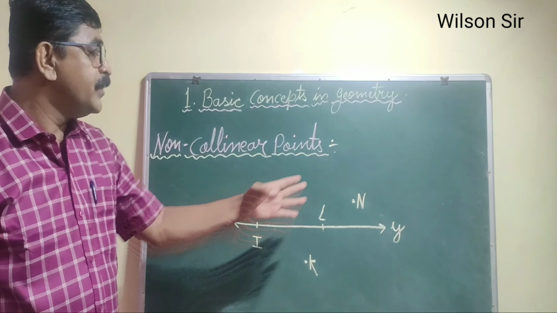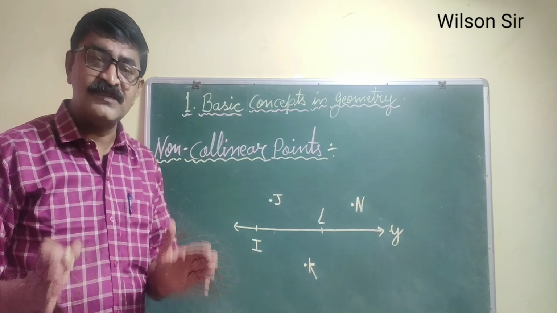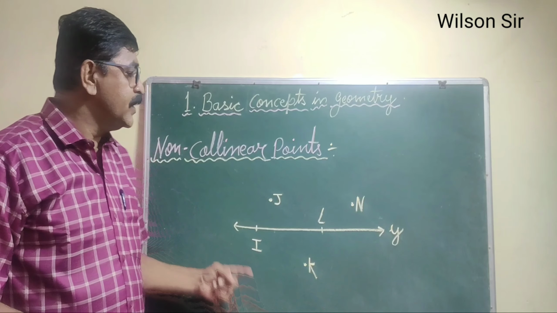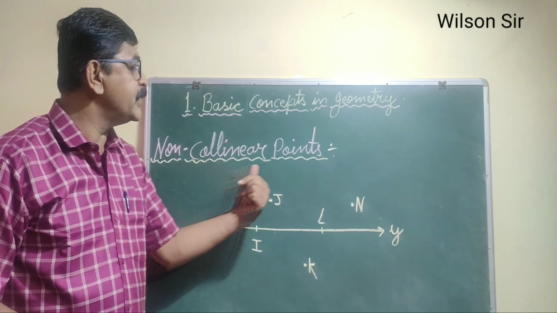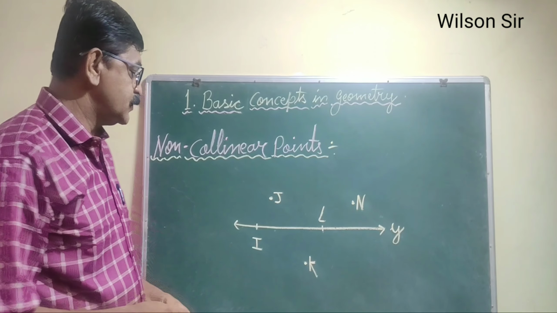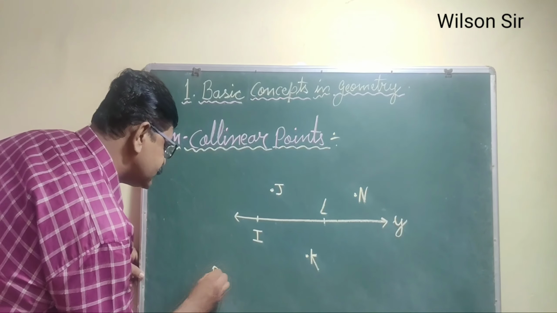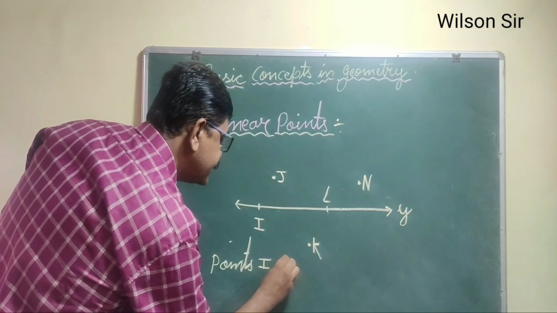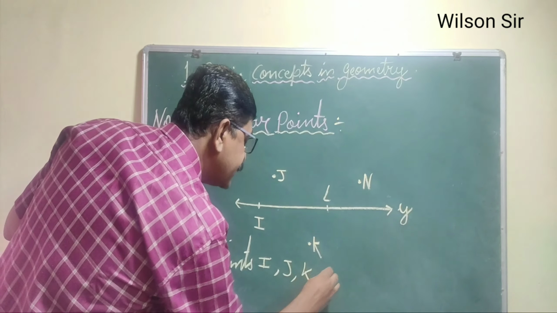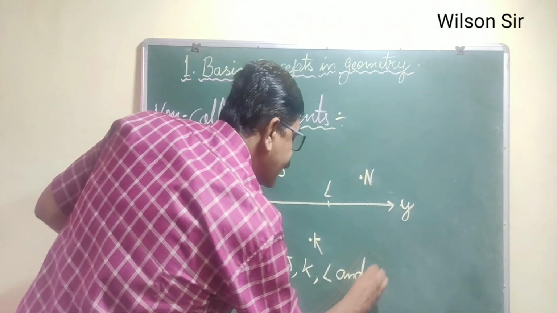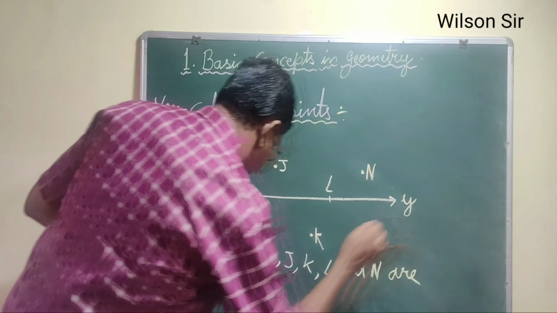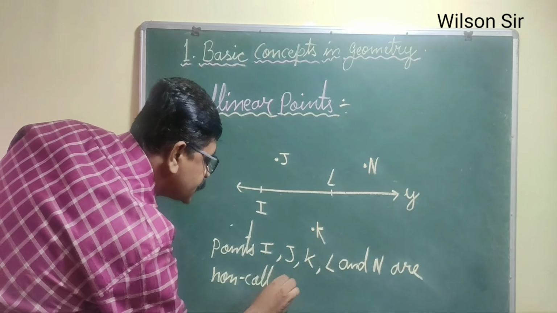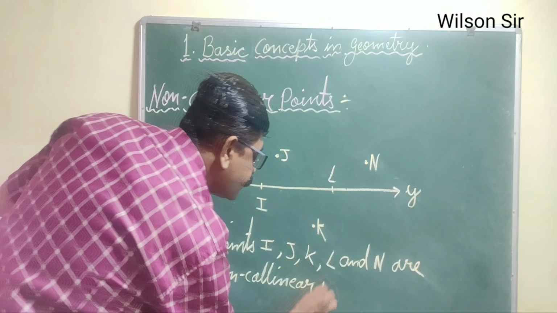So all these 5 points are not on the same line. So as these points are not on the same line, we call them non-collinear points. So we can write: points I, J, K, L, and N are non-collinear points.